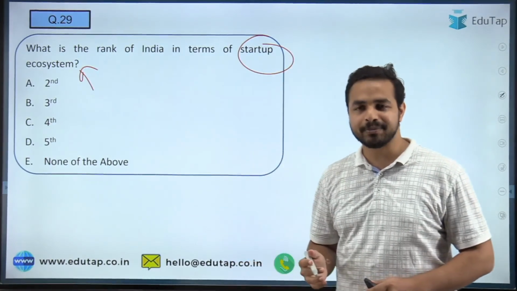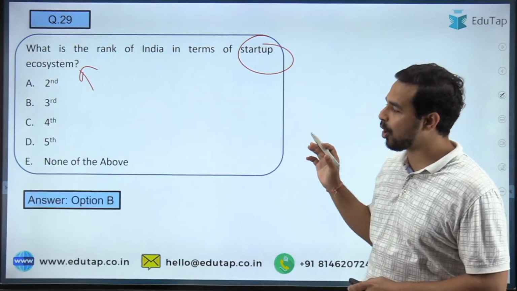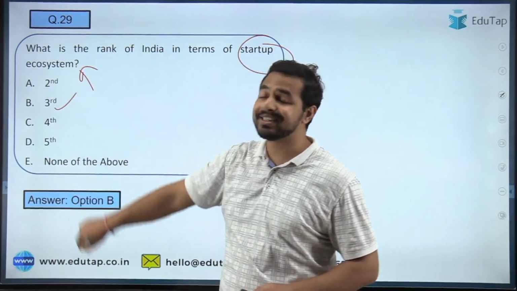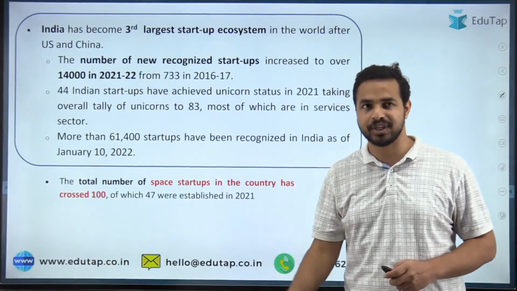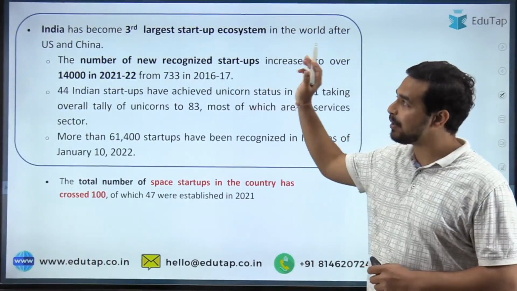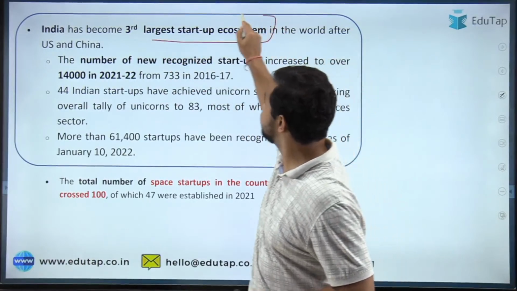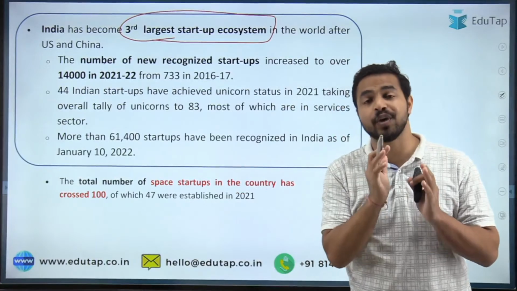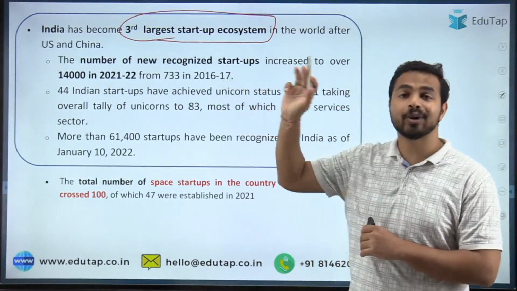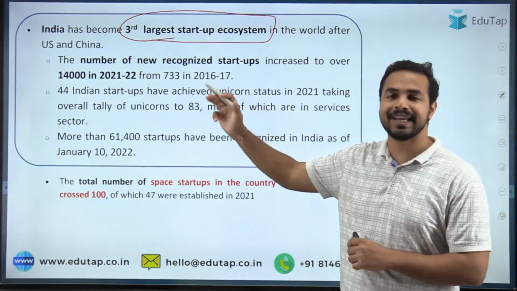to tell me. So absolutely right, most of the people are saying that option B is the right answer, and that is absolutely right guys. The right answer is third. India has got the third position in this part. So here you can see India has become the third largest startup ecosystem in the world after US and China. So on the first position it was US, followed by China, and on the third position India is basically there.